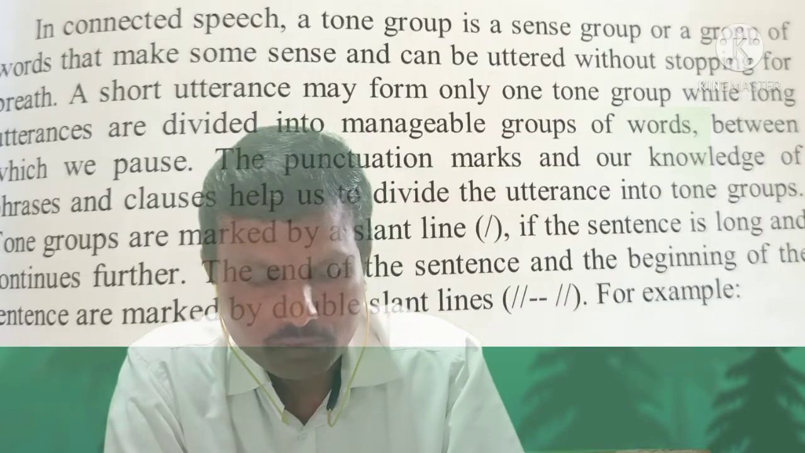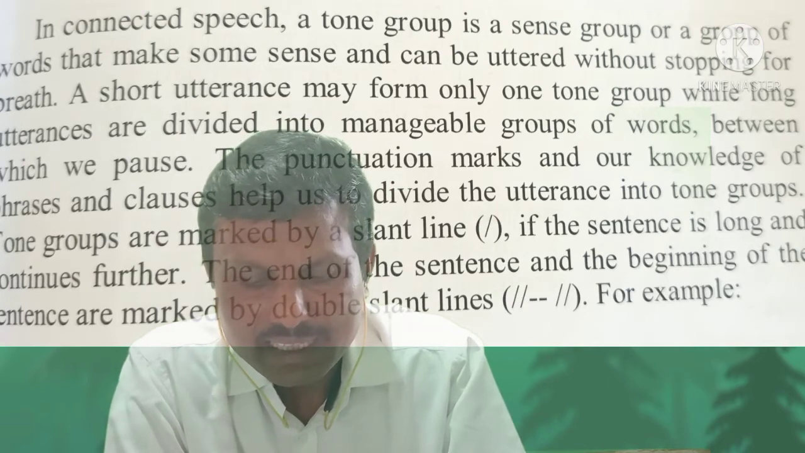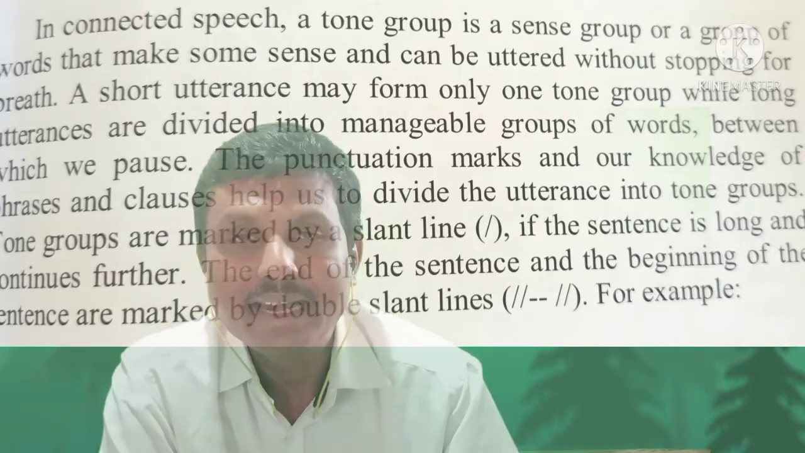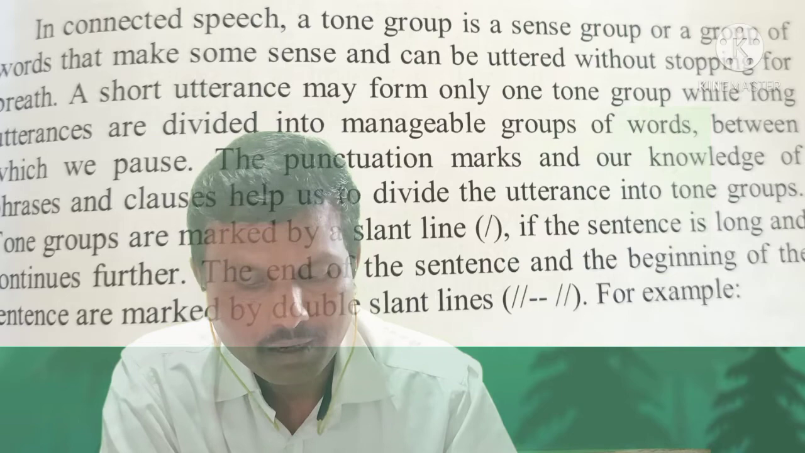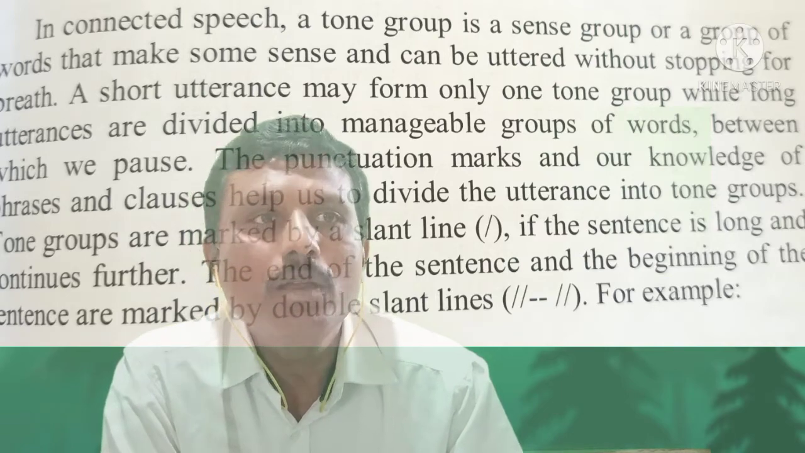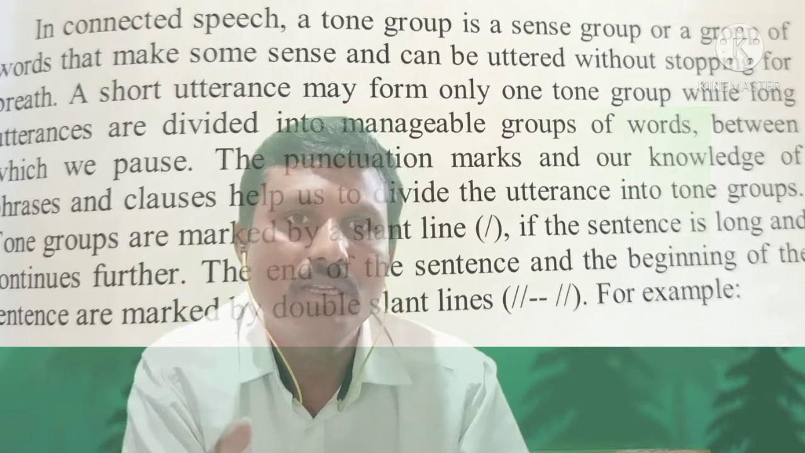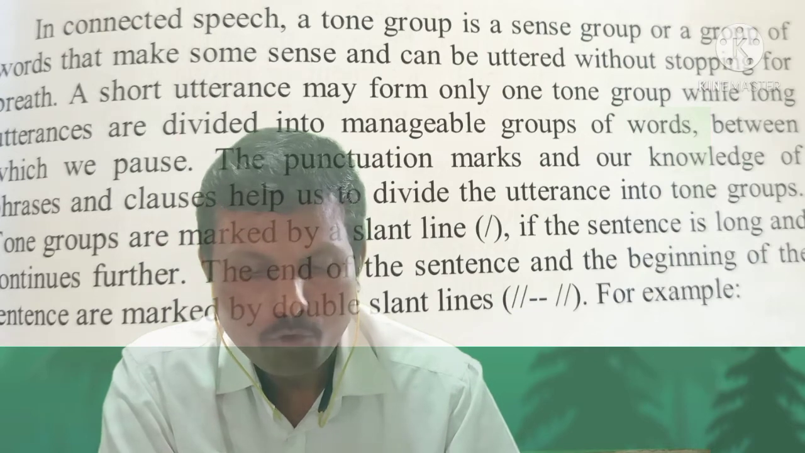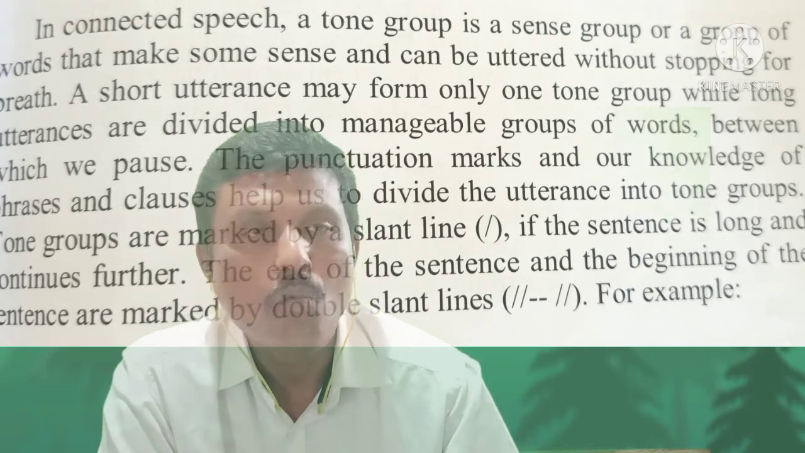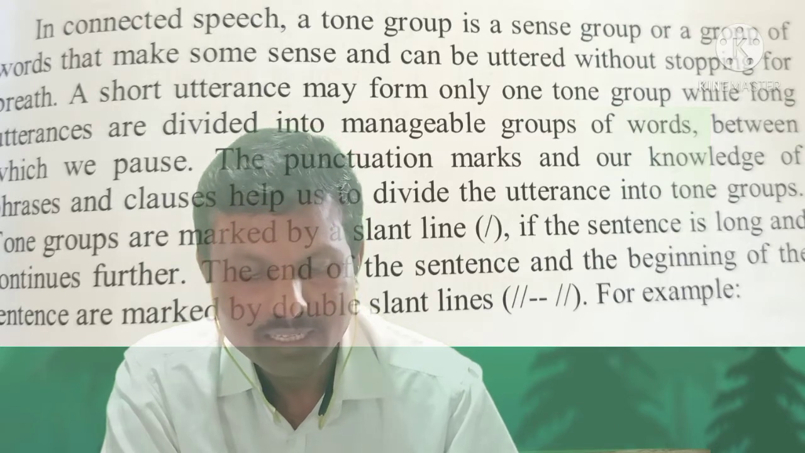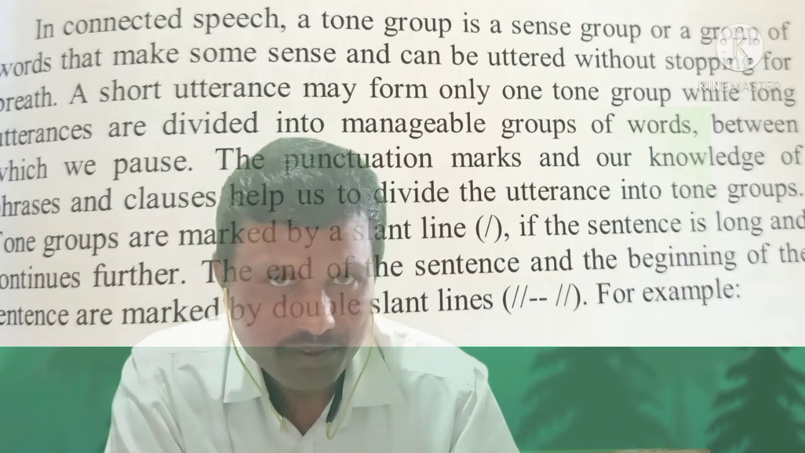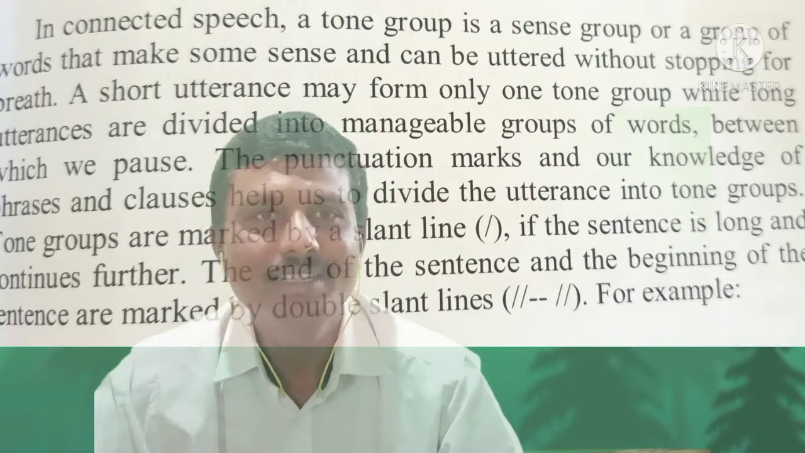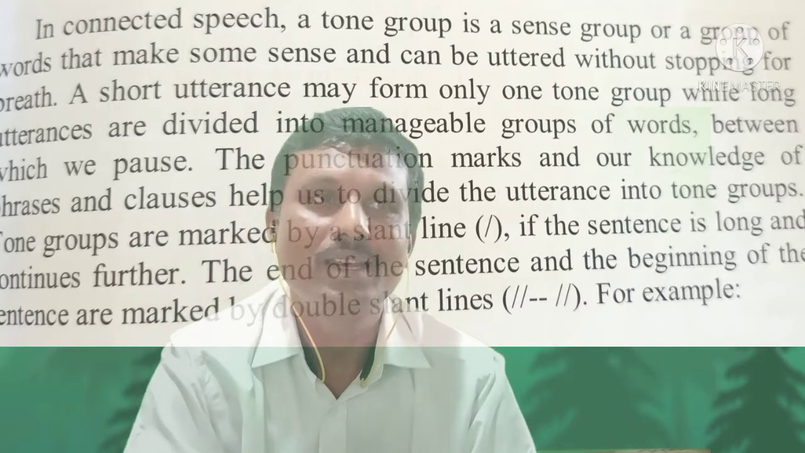In connected speech, a tone group is a sense group, or a group of words that make some sense and can be uttered without stopping for a breath. A short utterance may form only one tone group, while long utterances are divided into manageable groups. If it is a short sentence, it forms only one group. If it is a long sentence, we can divide it into manageable groups.